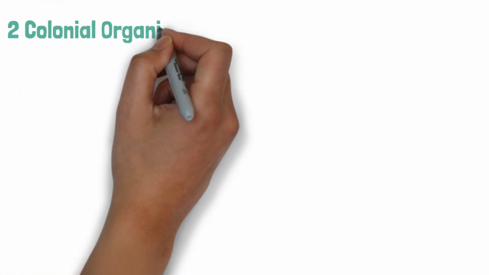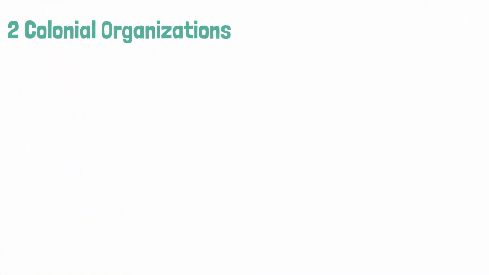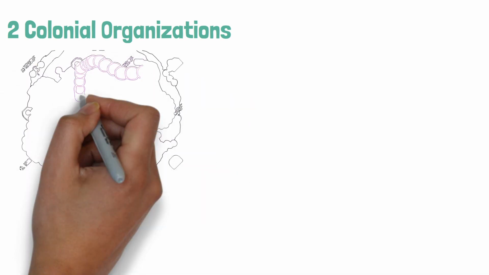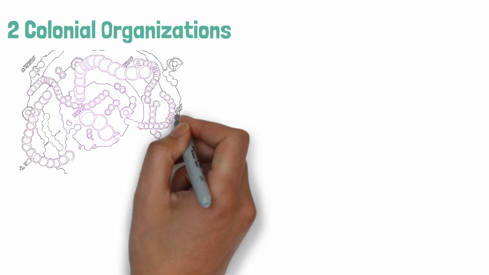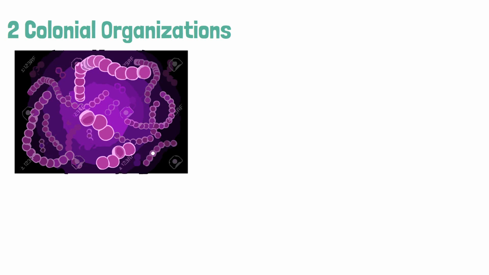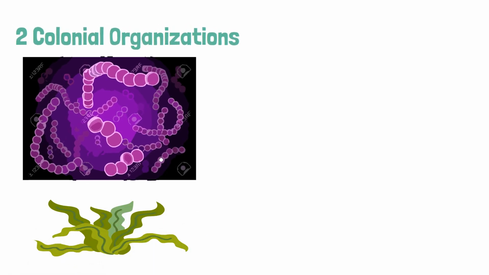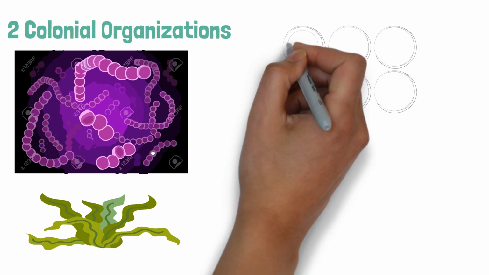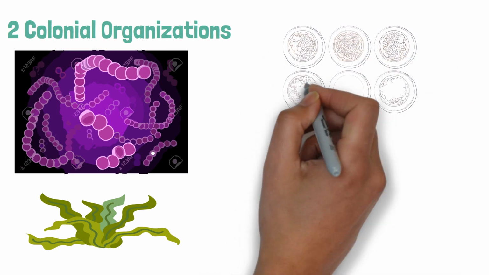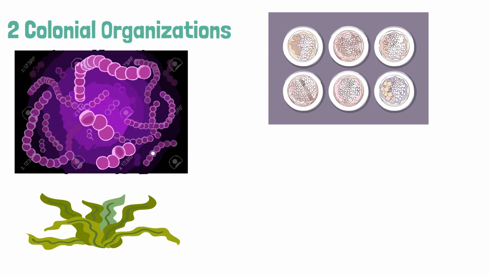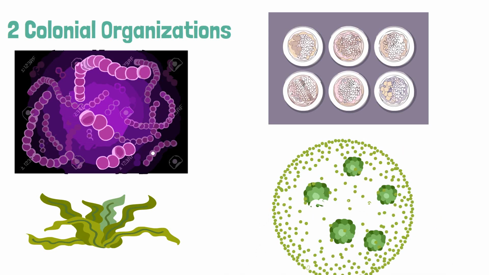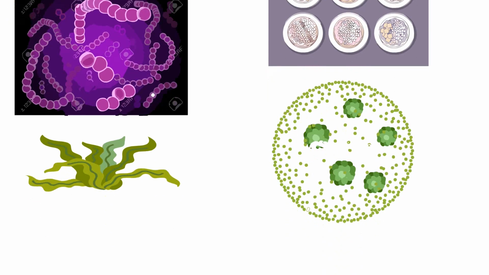Colonial organizations. In colonial organizations, many unicellular organisms live together as a group, but they don't have a division of labor among them. Each unicellular organism in the colony leads its own life and doesn't depend on the others for vital functions. A great example is Volvox, a green alga that lives in water. Hundreds of Volvox cells form a colony, but each cell functions independently.